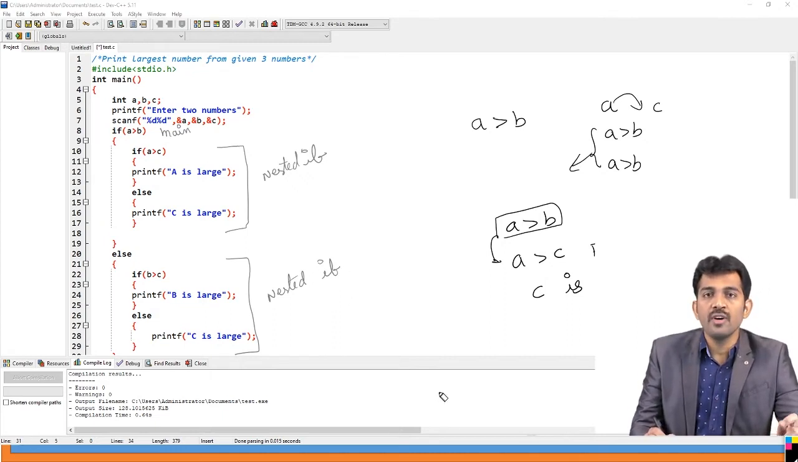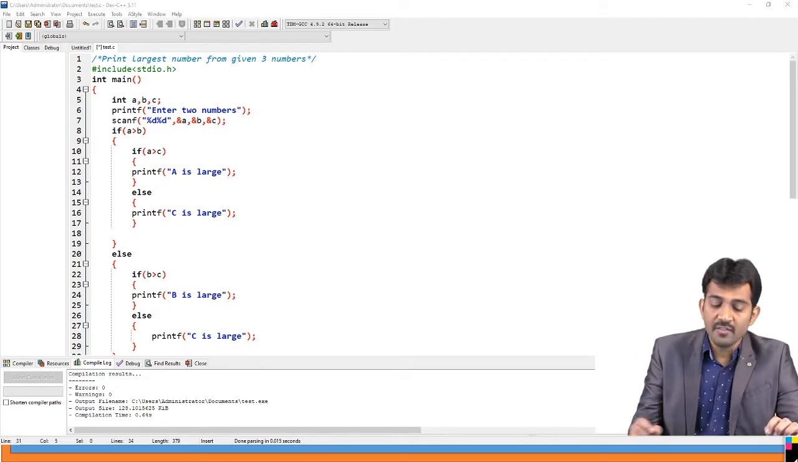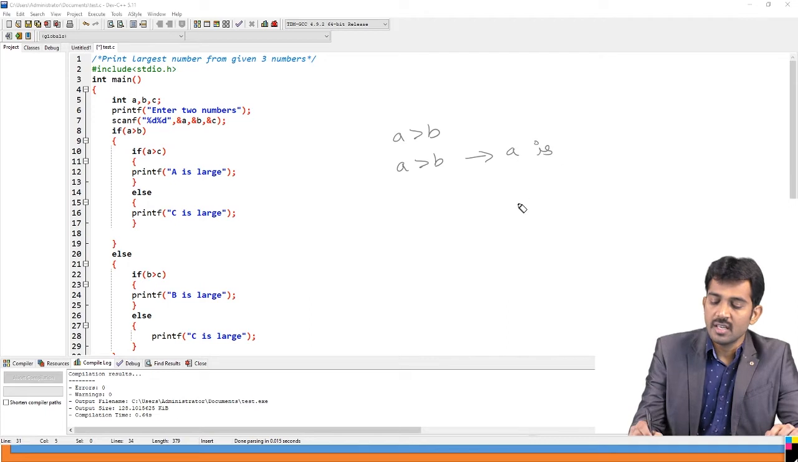So this is the code for finding the largest number from given three numbers. What I did, first I am going to check A is greater than B. If the condition is true, and A is greater than C, then I am going to say A is the largest. If A greater than C is false, this condition false means by default C is the largest.